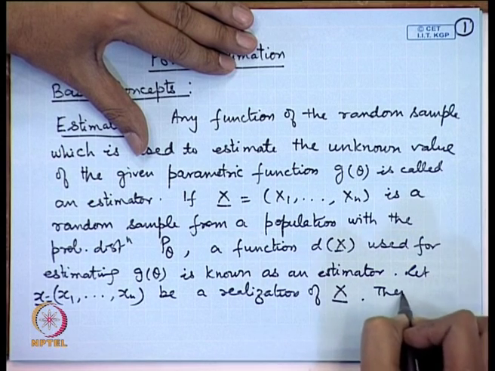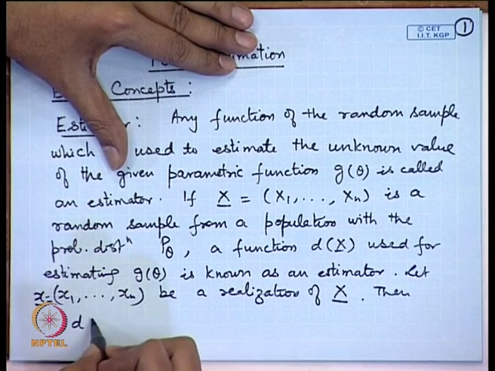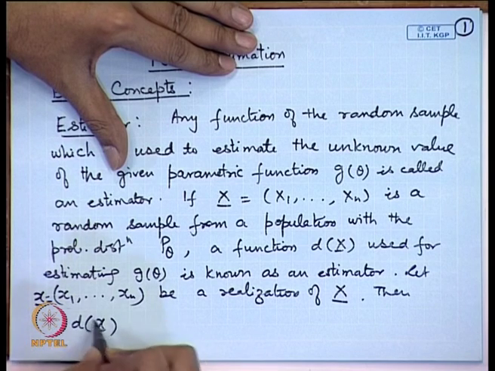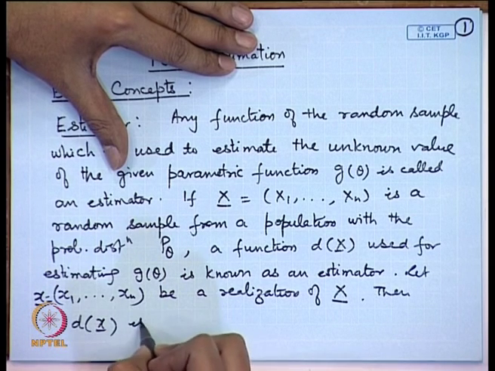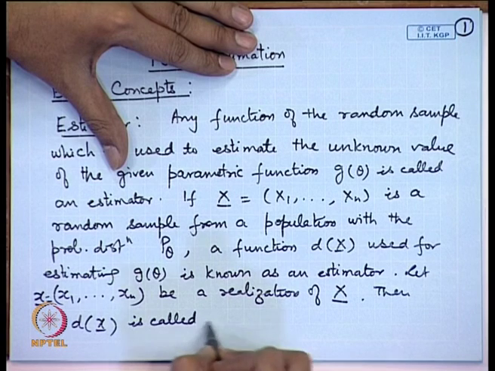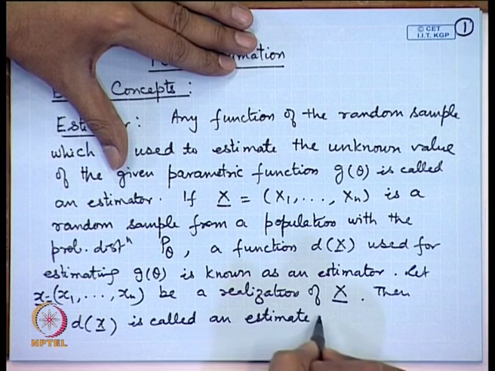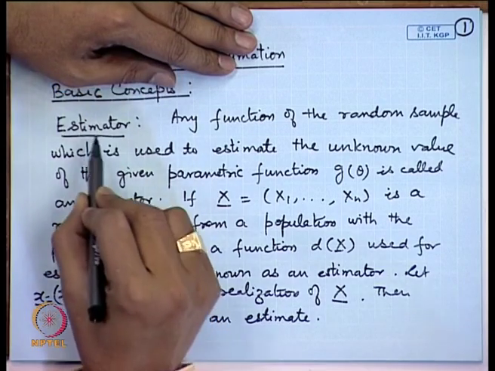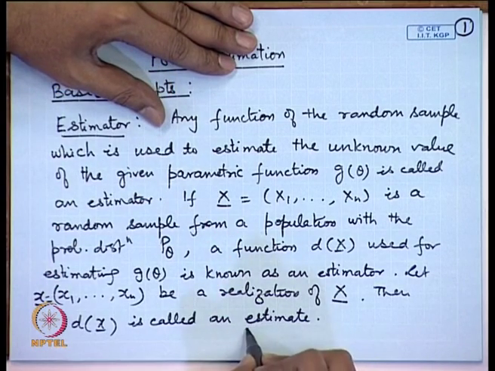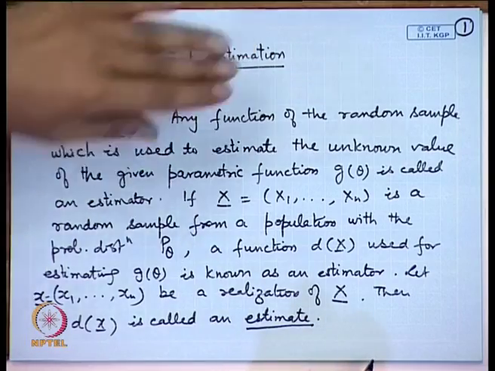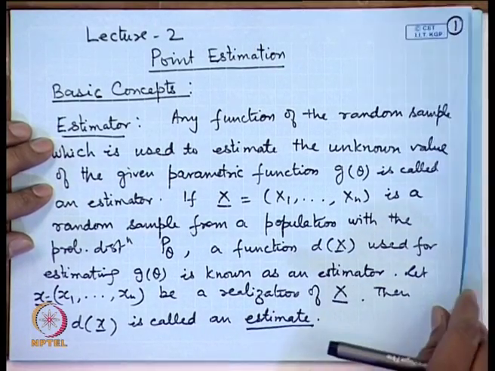Then the corresponding value of the estimator which is evaluated at this realization is called an estimate. So, we have two important concepts here: one is the estimator and a realized value of the estimator, which is called an estimate. Let me explain it through some example.